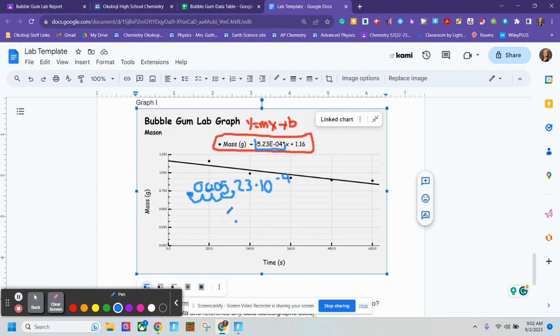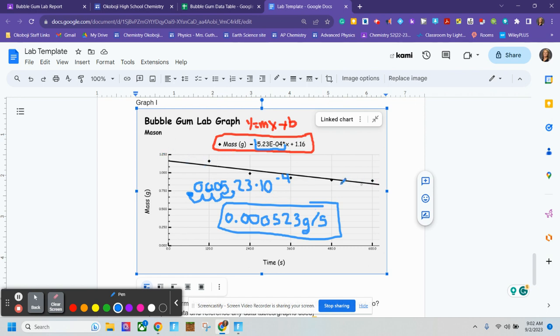So what that means is this gum that I'm saying Mason was sharing, I don't remember whose data I pulled, lost 0.00523 grams per second. And we are assuming that mass that was being lost was all flavor. So every 1 second, that is how much was being lost.